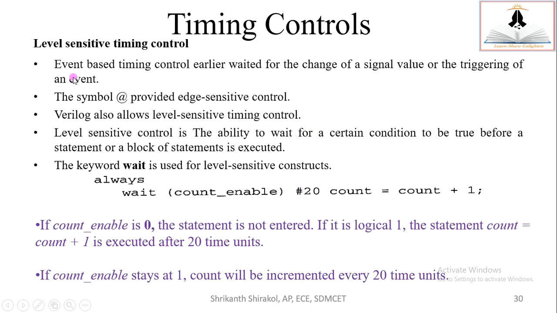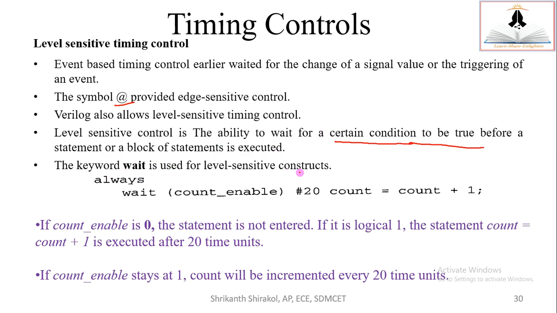Next, level sensitive timing control. Level sensitive timing control is the last one. Again, it is not having much prevalence in Verilog, because we can do this with the things that we already know. Event based timing control earlier waited for the change of a signal or the triggering of an event. The symbol at is provided for edge sensitive triggers. Verilog also allows level sensitive timing control. So how is it done? Level sensitive control is the ability to wait for a certain condition to be true before a statement or a block statement is executed. You need to wait for certain conditions to evaluate to true before you execute. So that also is possible.